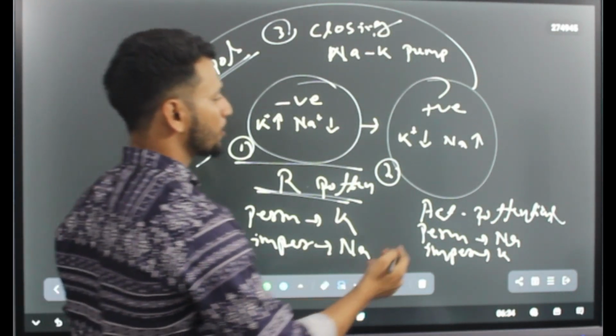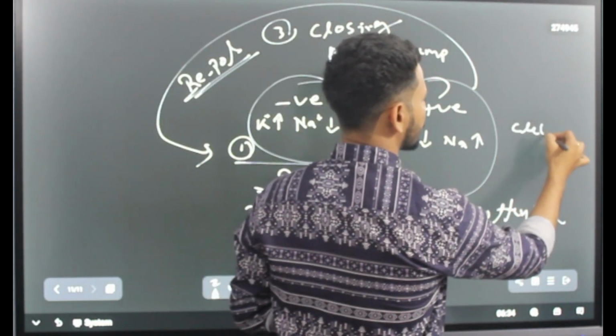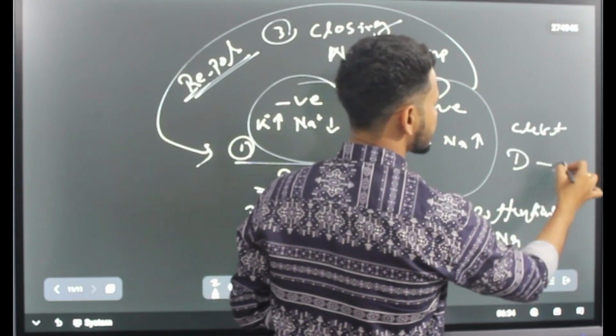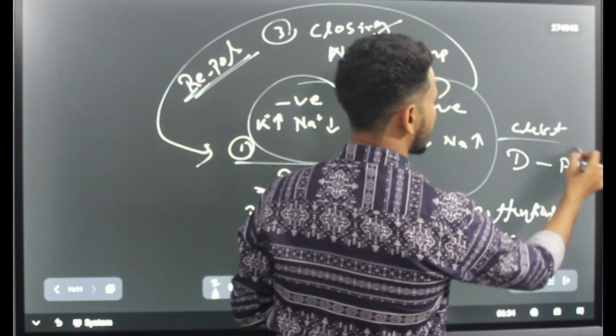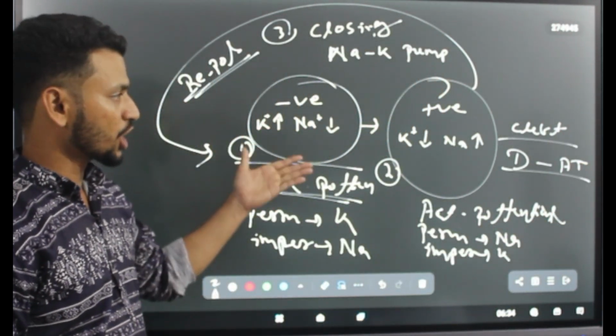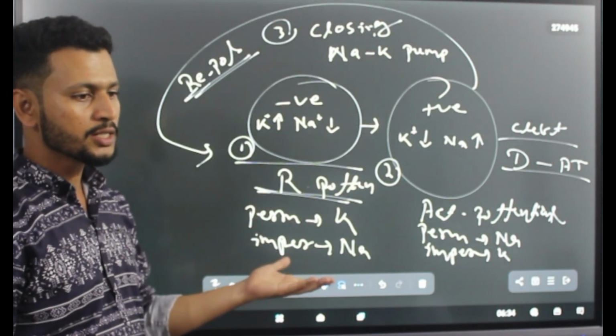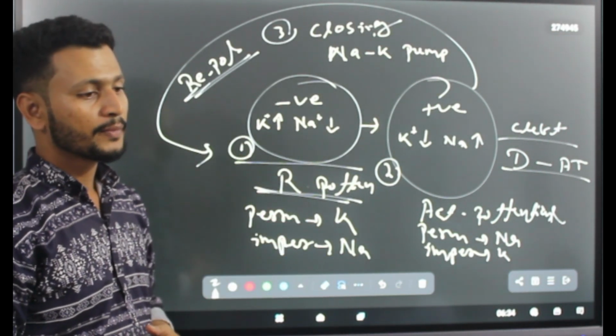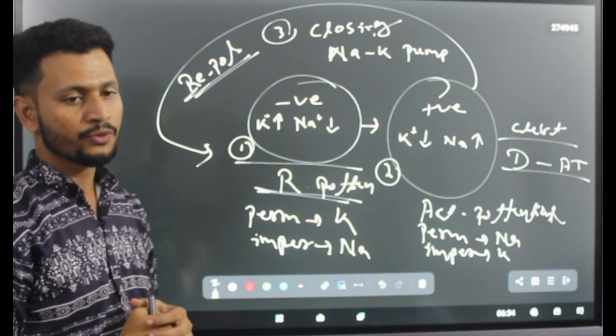This is done with the help of the cleft. The cleft is between the dendrites and the axon terminal. This kind of information transfer can be done here. So this is all about the structure of neurons and the mechanism and functions of different types of neurons.